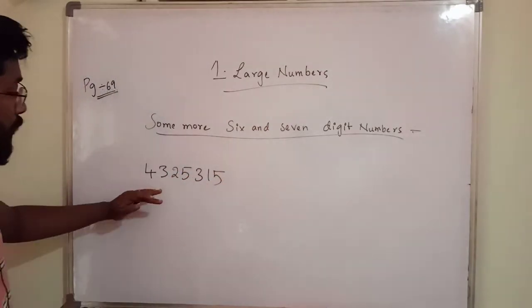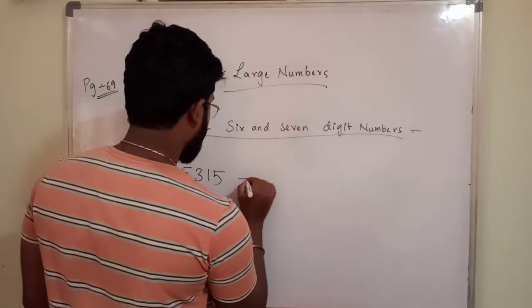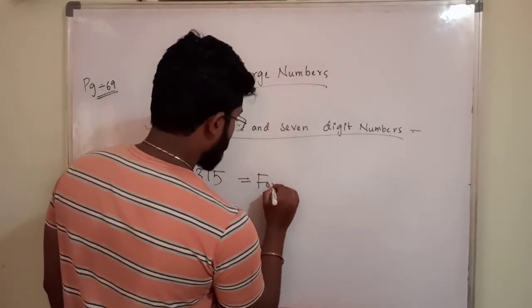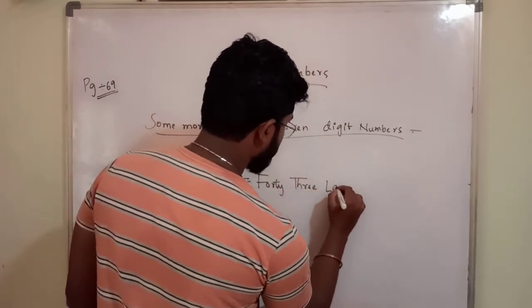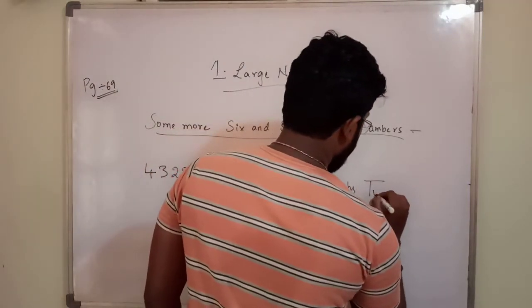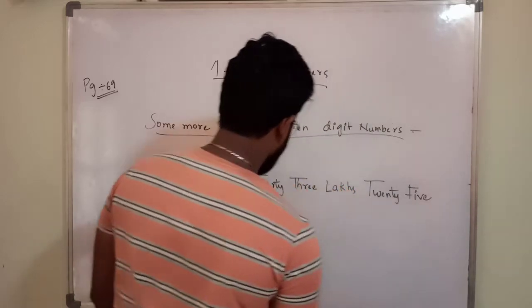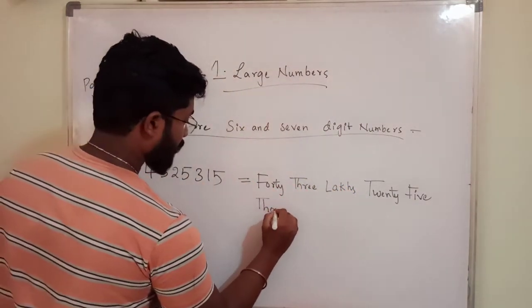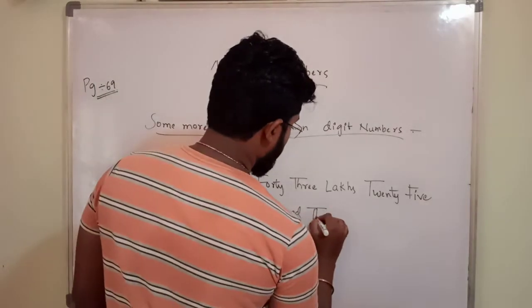This is 43 lakh 25,315. 43 lakhs 25,000 315.